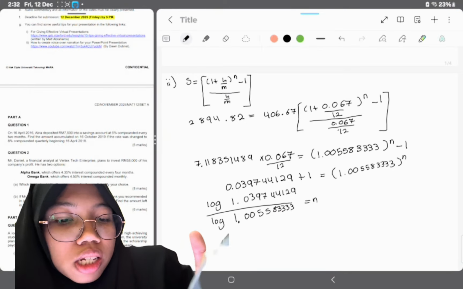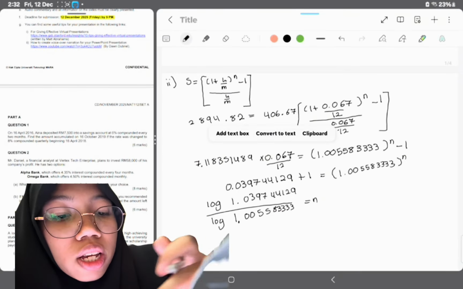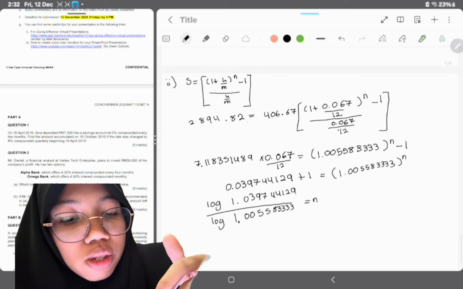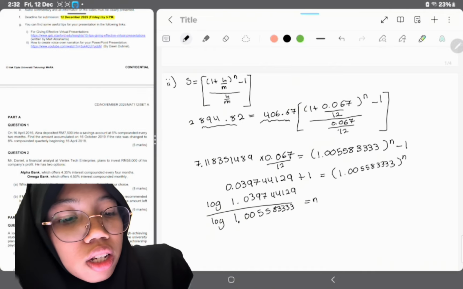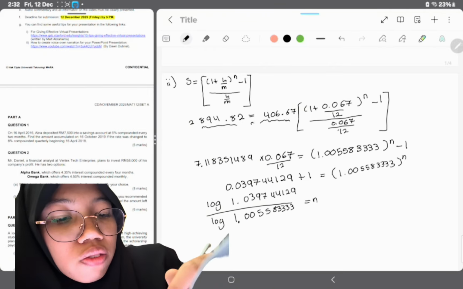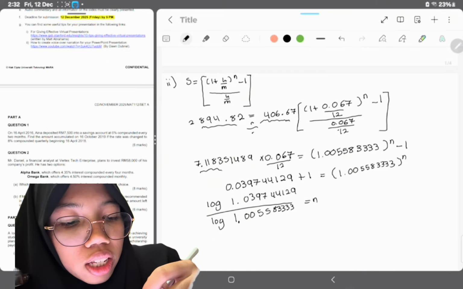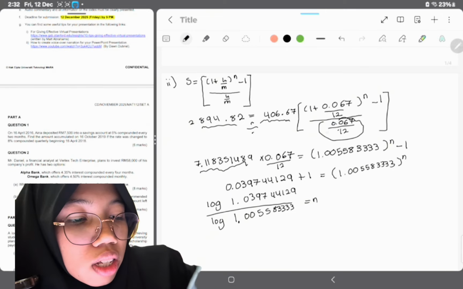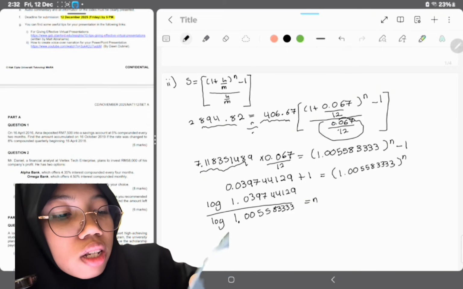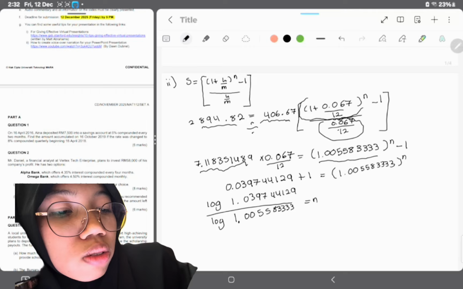For question B, I already worked this out because it's simpler. As we know, this one and this one, I'm going to divide them. When we divide it, we get this answer. After that, we're going to multiply it with this one, and then equal to this. How I got this is I solve this equation first.